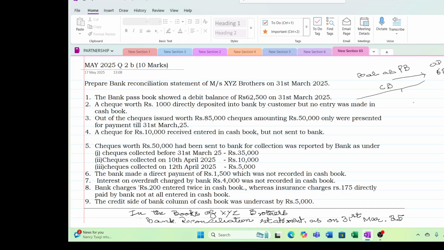So suppose you are having a cash book, and any item you are writing on the debit side. Debit side means the receipt side. Anything you are writing here, in case of overdraft with the bank, means you are depositing some amount into the bank account.